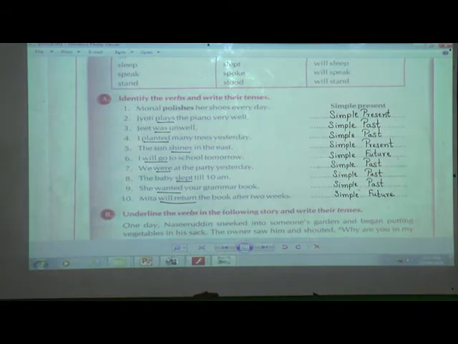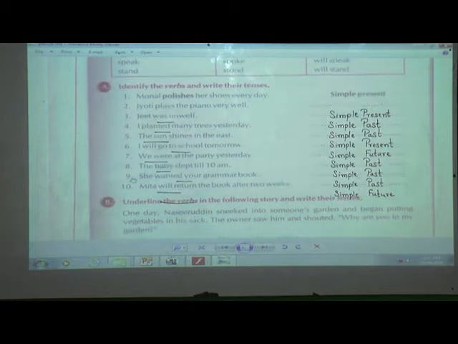Again I will repeat. Second is simple present, third is simple past, again fourth is simple past, fifth is simple present, sixth simple future, seventh past, eighth past, ninth past, and 10th is future. Done it in a neat way? Okay. Now come to exercise B.